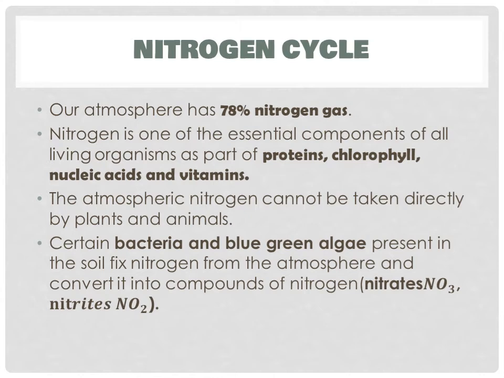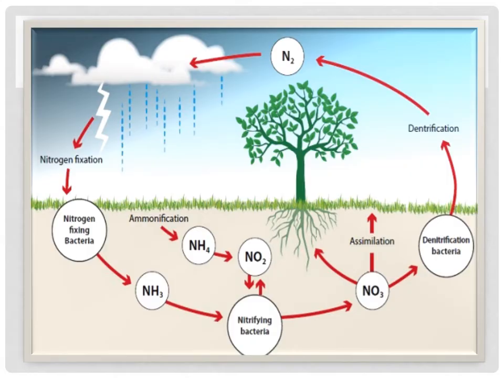Certain bacteria and blue-green algae present in the soil fix nitrogen from the atmosphere and convert it into compounds of nitrogen. This is what we saw in the previous slide about rhizobium bacteria. They convert the atmospheric nitrogen into compounds of nitrogen, that is nitrates, NO3, or nitrites, that is NO2. So this is how the process of the nitrogen cycle goes on.